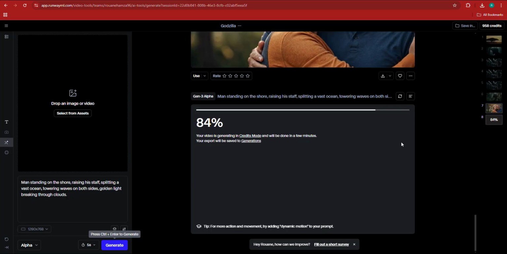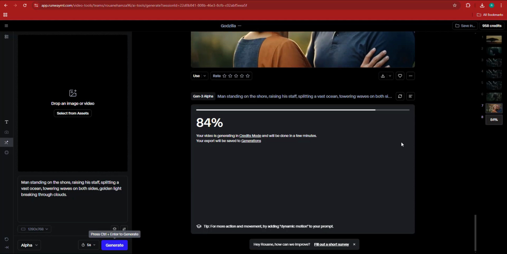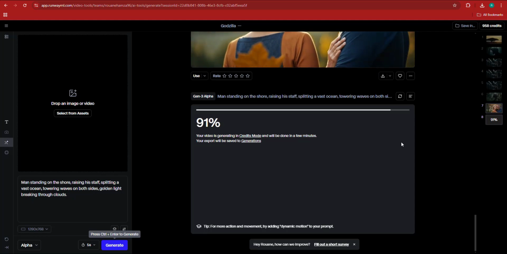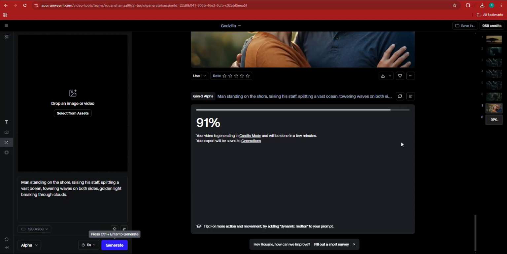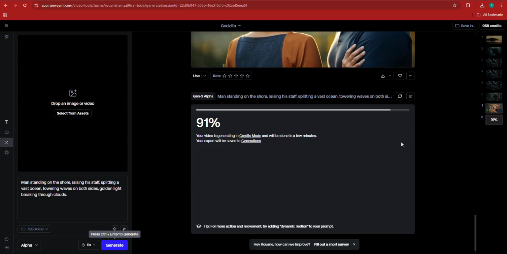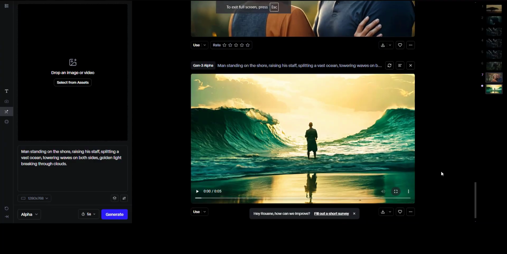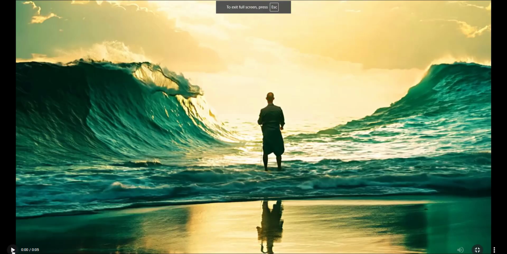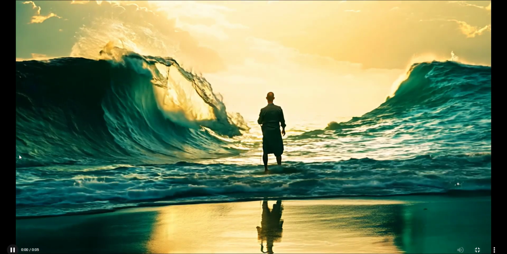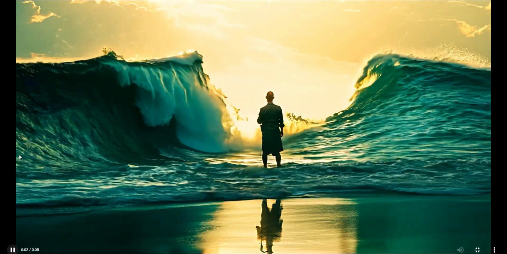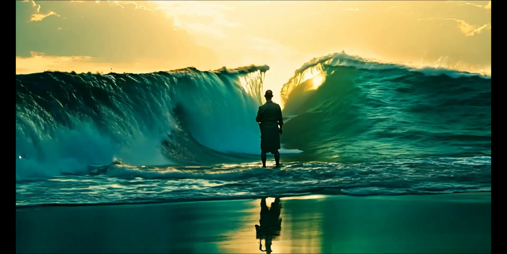But let's check the Gen 3 Alpha's results of a man standing on the shore, raising his staff, splitting a vast ocean, towering waves on both sides, golden light breaking through clouds. I think the only thing that Sora captured is the golden light, right? They didn't capture the moment of splitting the sea. But let's check this one out, right? Yeah, this one is not so bad at all.